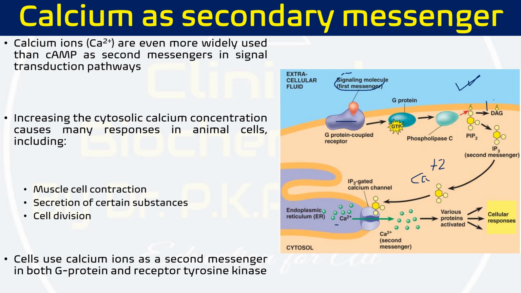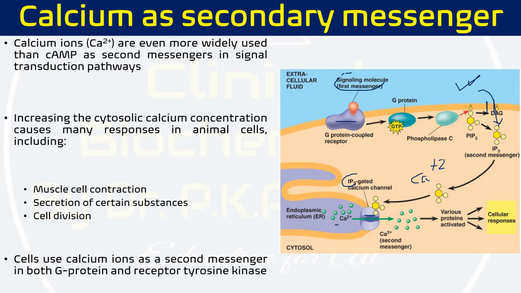On the plasma membrane, normally we have voltage gated calcium channels. When voltage differences are there, this calcium channel opens and calcium inflow will be there. But the calcium channel present on the endoplasmic reticulum is not voltage gated. It is not going to be opened by voltage. It is going to be opened by some kind of chemical molecule. It requires a specific key. So they are called ligand gated calcium channels. Here it is IP3 which is going to bind to this calcium channel and open it.